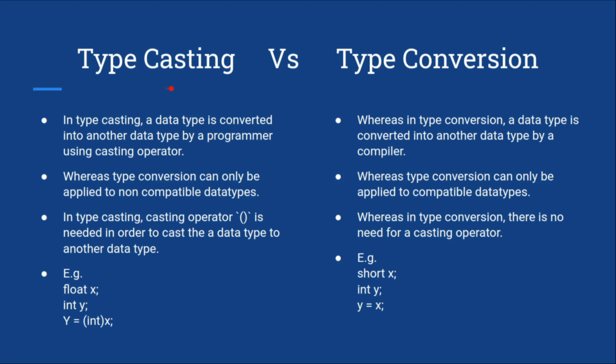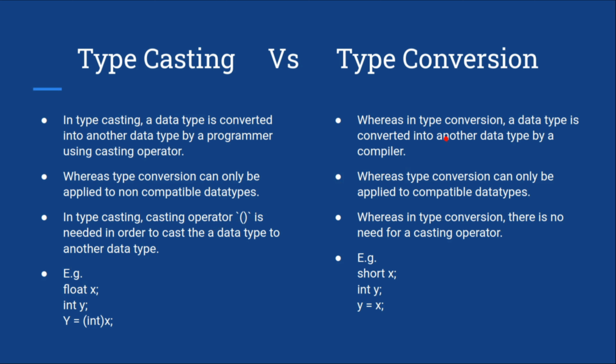Right? So what is typecasting? Typecasting is basically where the data type is converted into another data type by a programmer using a casting operator. What does that mean? It means in typecasting the programmer who is writing the program writes the code in that way so that the data will convert into that data type and then be assigned to that data type.